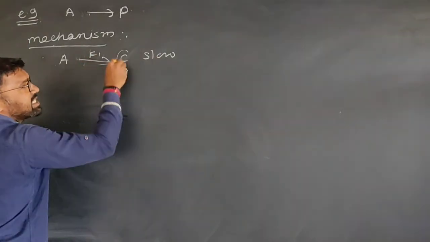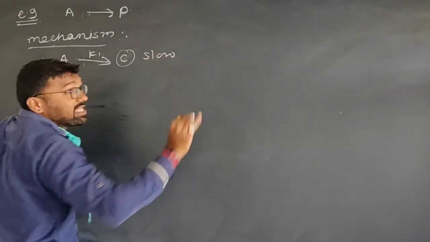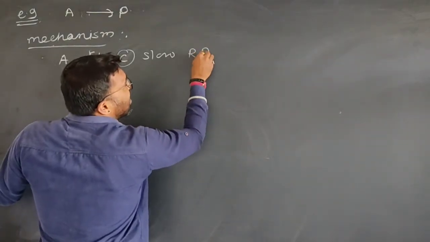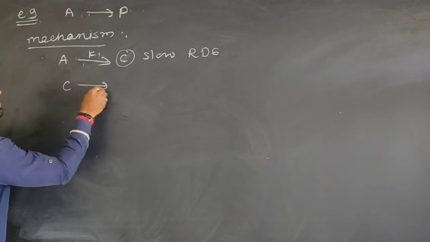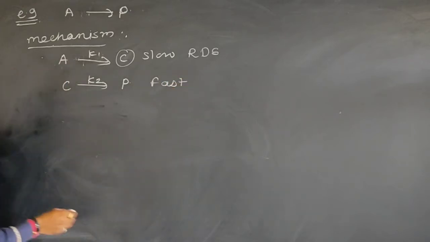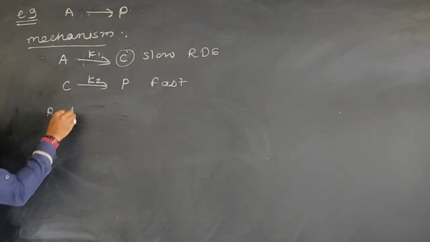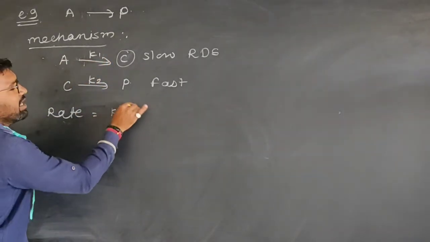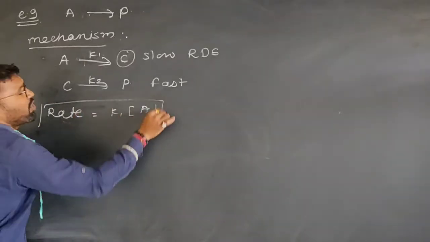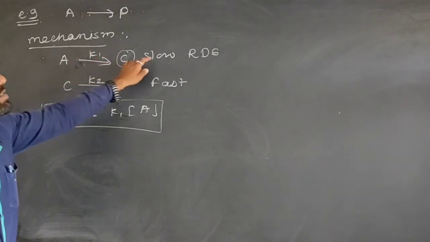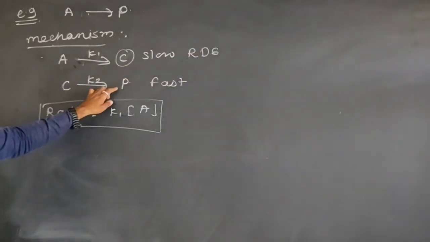A gives C. C is the intermediate here, which is a slow step, and always in chemical kinetics, the slowest step is the rate determining step. Hence I can write here rate determining step. Now this intermediate C, with the rate constant K2, is converted into product. This is a fast step. Then while writing the rate law, I can use the slowest step or rate determining step, that is K1 into A. This reaction follows first order kinetics, hence there is no use of the steady state approximation in this case.